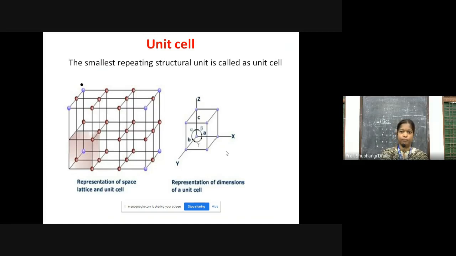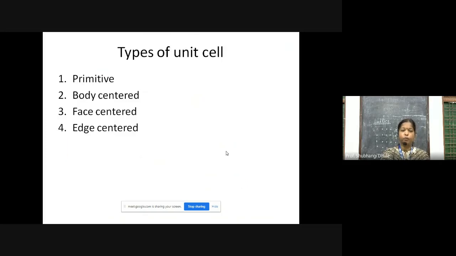Based on this, the unit cells are classified into these four types: primitive unit cell and centered unit cell. For the centered unit cell, there are three types: body centered, face centered, and edge centered.